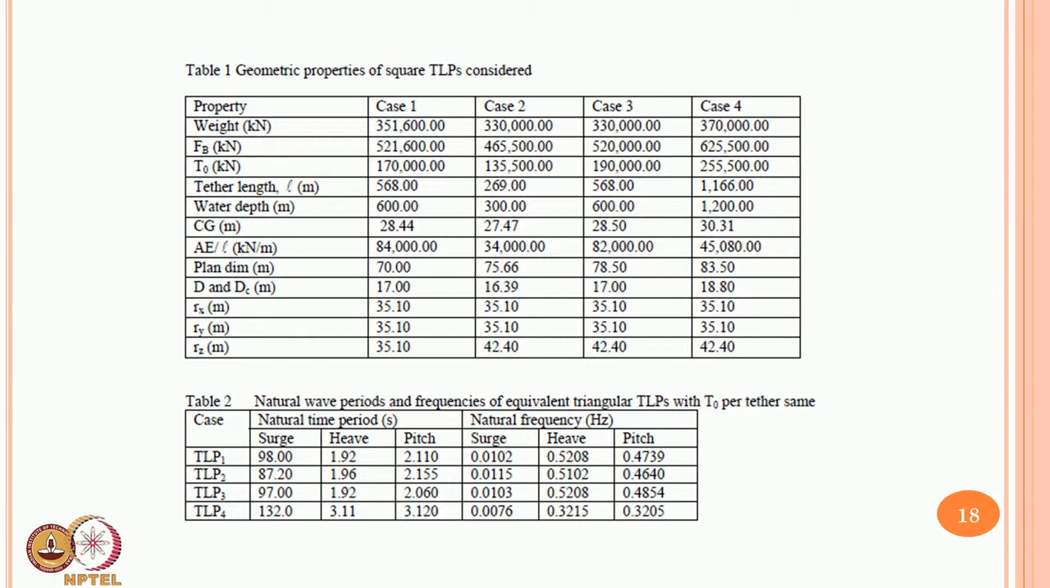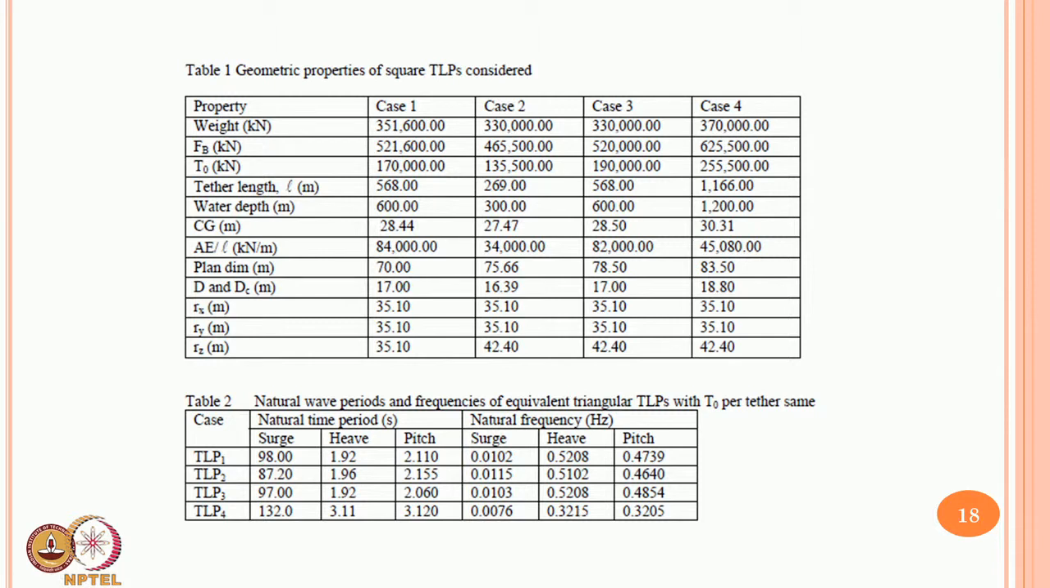Here we are saying TLP 1, 2, 3, 4 with suffix. So TLP 1 is an equivalent triangular TLP of a square TLP of this order, provided T naught per tether remains the same. That is how it is understood. If you look at the frequency values of these TLPs, you will see that in all the cases mostly the heave frequency is close to about 0.5 except in one case. Let us address this particular issue.